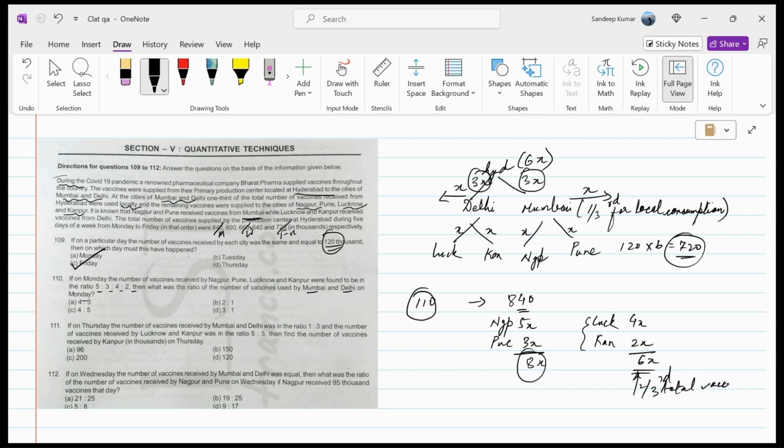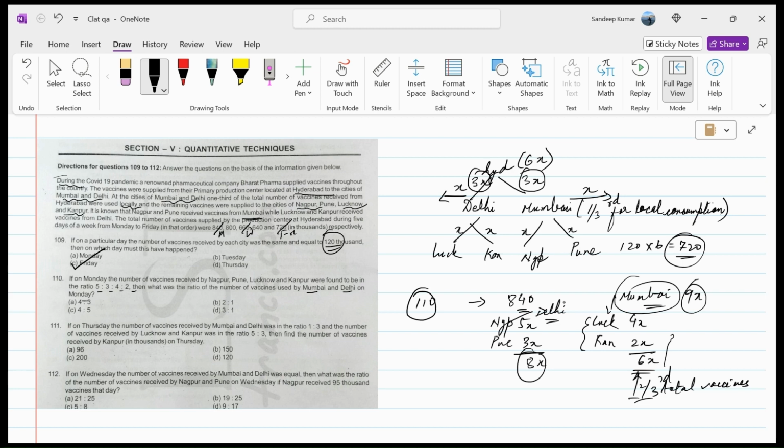Two-thirds of the total vaccines received. So the number of vaccines received at Mumbai has to be 9x, 3x for their original consumption, and 6x for their delivery to Lucknow and Kanpur. Similarly, for Nagpur and Pune, the figure comes as 8x, which is again two-thirds of the total vaccines received by Delhi. So the number of vaccines received at Delhi